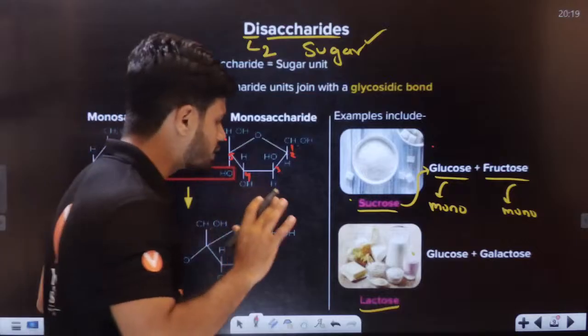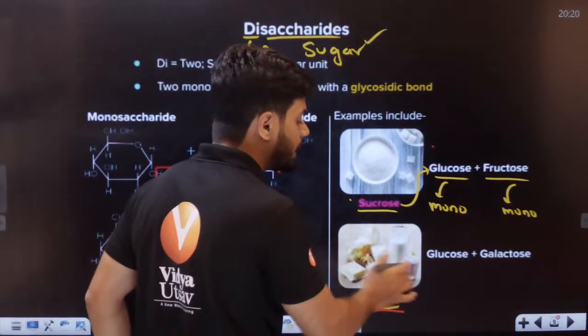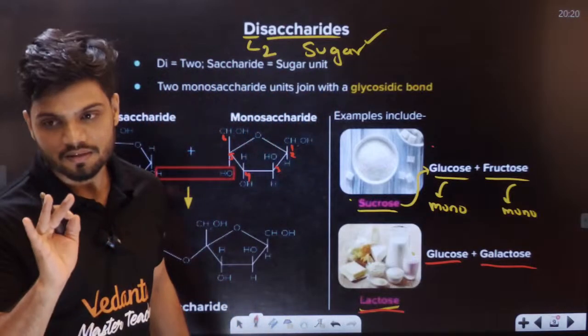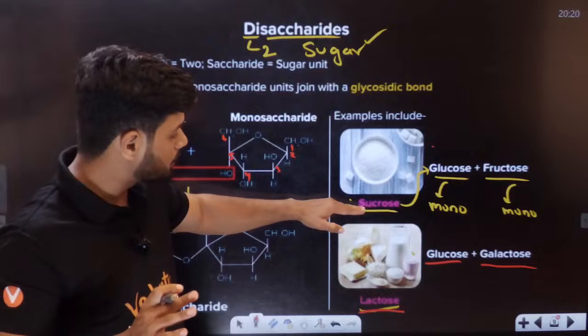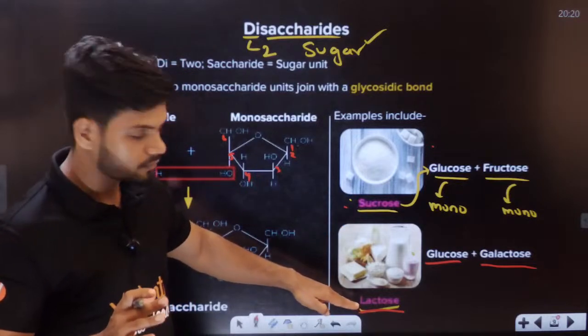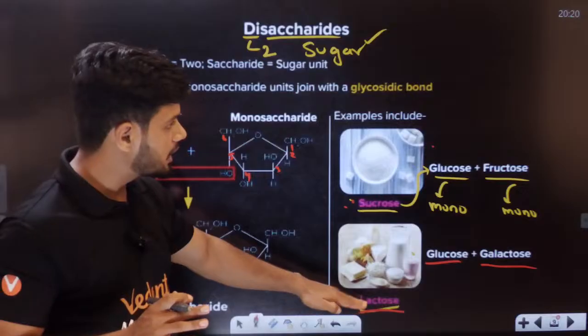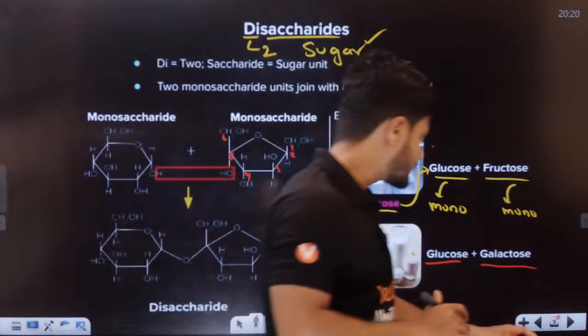Now, what is lactose made up of? Lactose is made up of glucose and galactose. So you will remember this, right? What is sucrose made up of? What is lactose made up of? Sucrose is made up of glucose plus fructose. Lactose is made up of glucose plus galactose. Okay students, will everyone remember this?